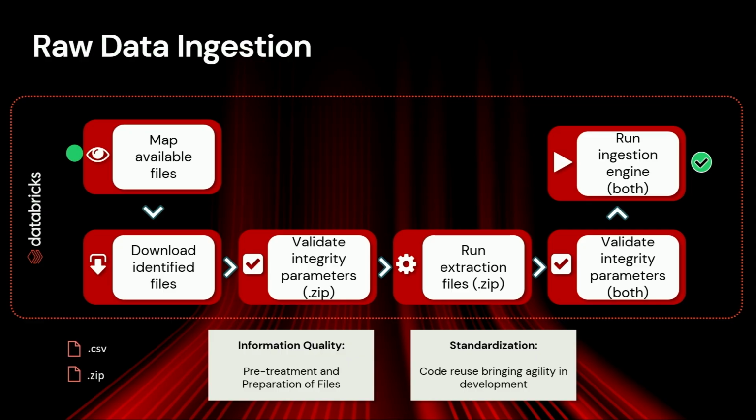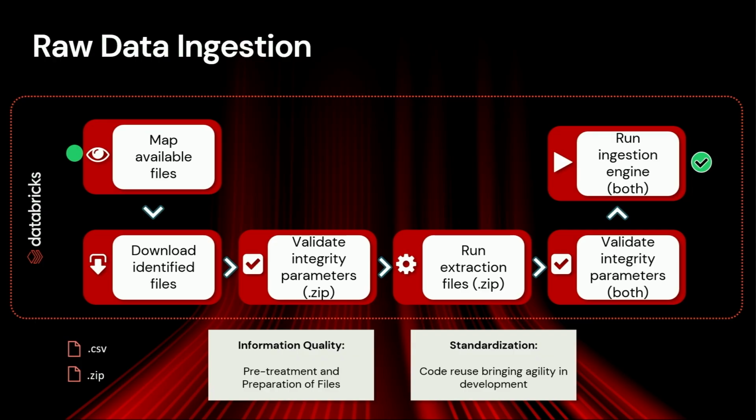After this, we run the extraction and validate the parameters again. If there is any encoding issue or file corruption, the process asks for new files again. If everything is good, it runs the ingestion.